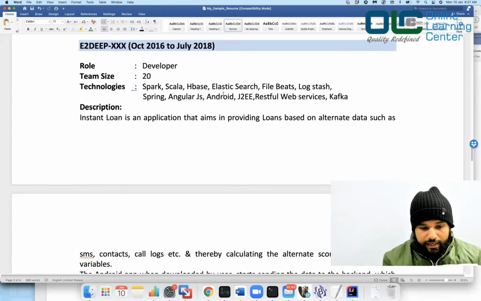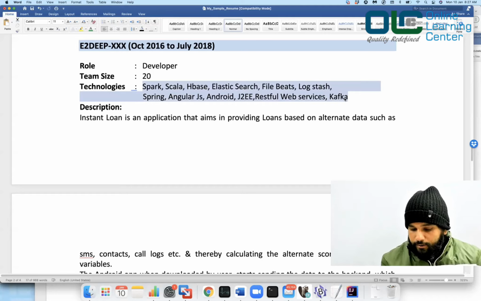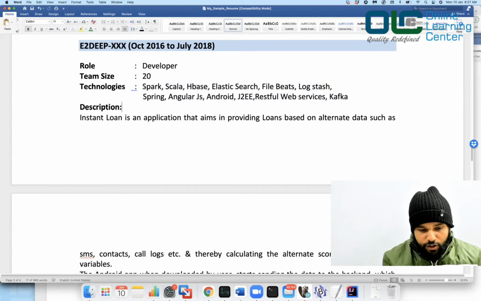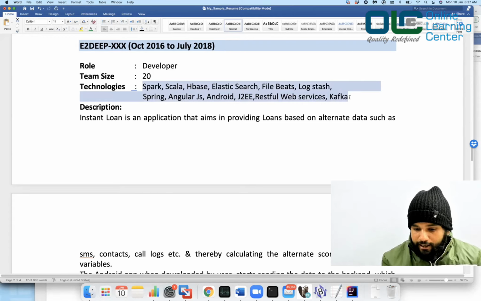And if you see here, we have a lot of stuff put together. Now these are not the technologies which I have worked on all together, right? I cannot work as a big data developer, and I cannot really build the Android code as well. But this is basically the tools and technology that is used in the whole project, just to give a feeling of what kind of project I have worked on in the past.